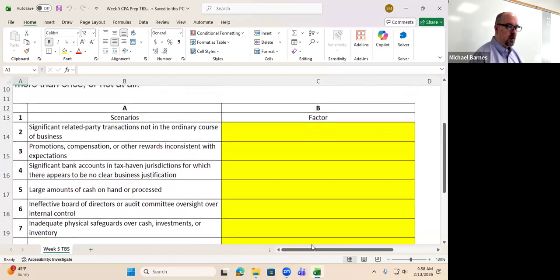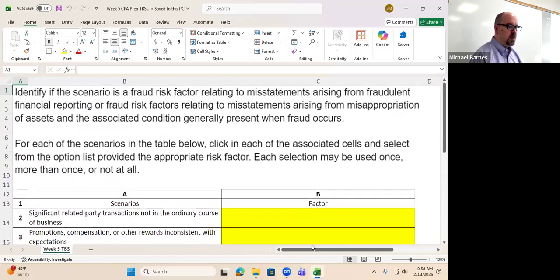All right. Let's go ahead and run through some situations. So this was a hit or miss series of questions. Basically, what you had to identify are two things. First of all, what is the related fraud risk factor, which I expect you did reasonably well on. Some of them are not necessarily as straightforward as you might think, okay?